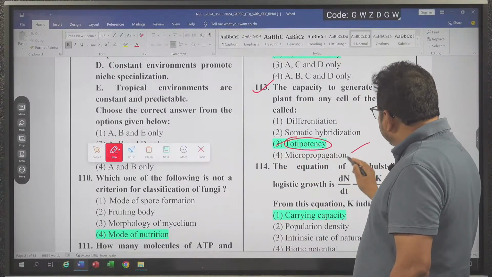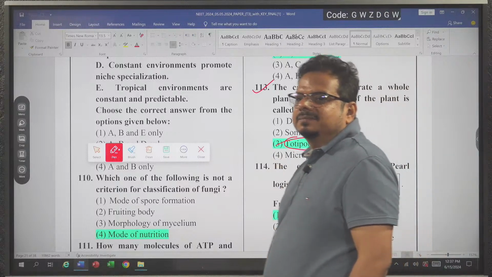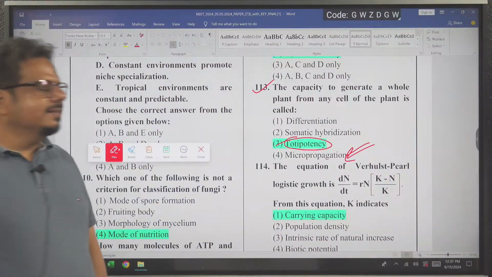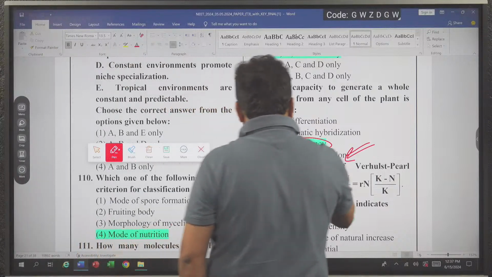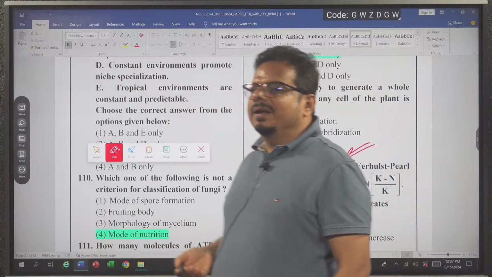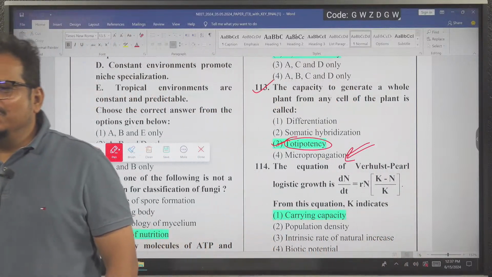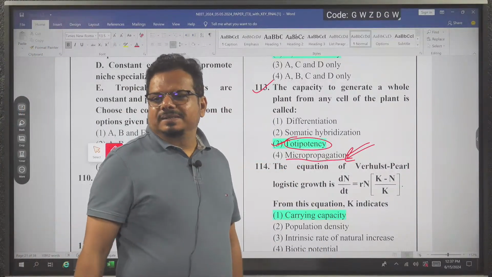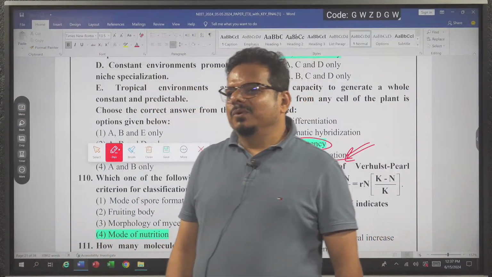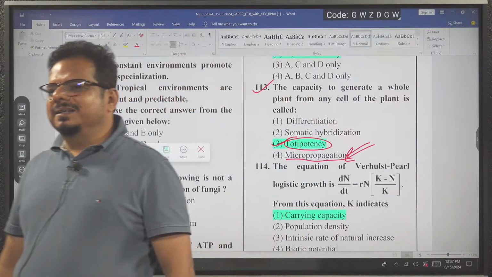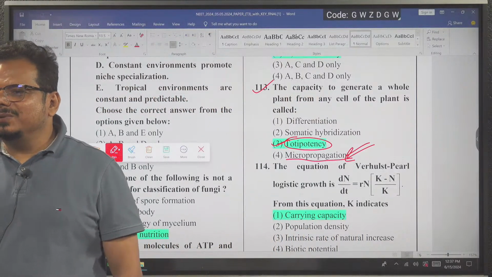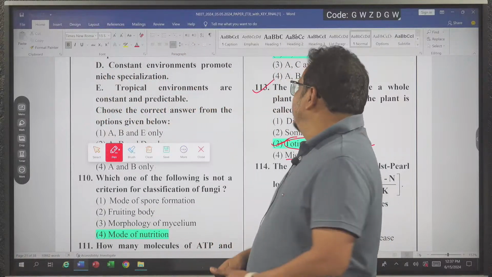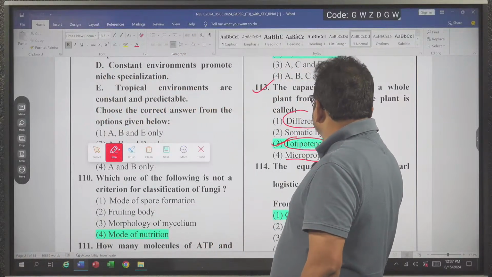Now I am asking, what is micropropagation? Answer it. Totipotency is the answer, no problem. You know about it. The potential ability of any plant cell to form a whole plant is called totipotency. What is micropropagation? Producing thousands of plants from an X plant during tissue culture is called micropropagation. What is differentiation?